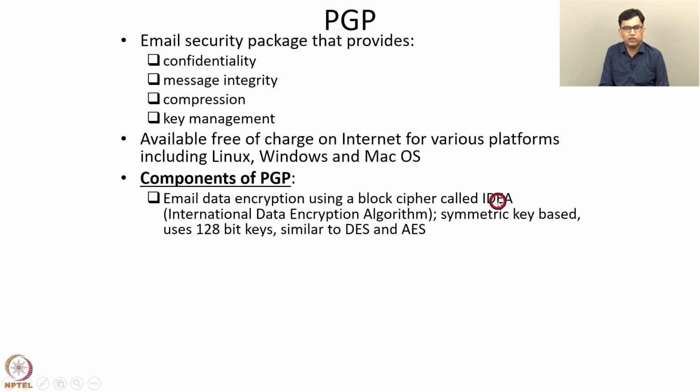IDEA is also a symmetric key cipher similar to DES and AES. The reason that IDEA was used instead of DES or AES was that at the time when PGP was invented, DES was shown to have weaknesses, so DES was not used, and AES was not yet standardized, so hence AES was not used. So for this reason, PGP includes a block cipher called IDEA.